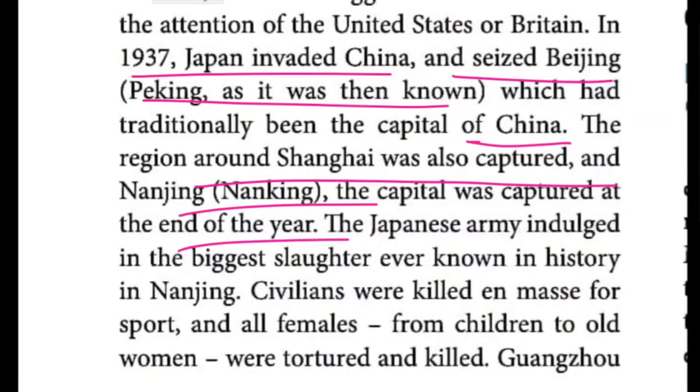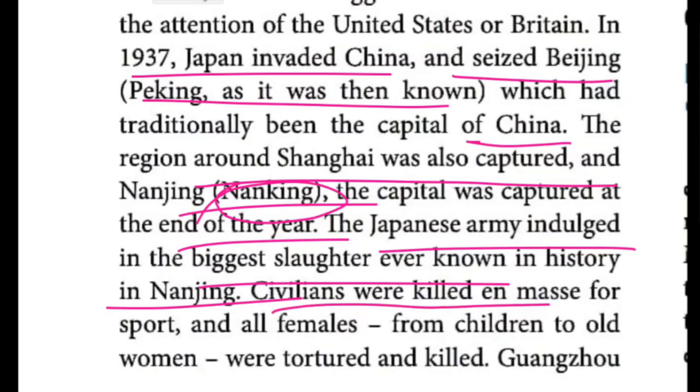So the Japanese army was involved in the biggest slaughter ever known in history in Nanking. Nanjing, like that it is given, that is Nanking. Civilians were killed, soldiers were killed en masse. What is meant by en masse? All together. En masse, what is the meaning? The people were killed all together like a game.